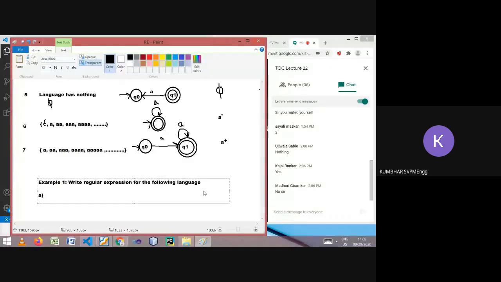It is giving the set. If 1010 is the set given, which is defining the language, can you tell me what will be the regular expression? How can I represent it using regular expression?